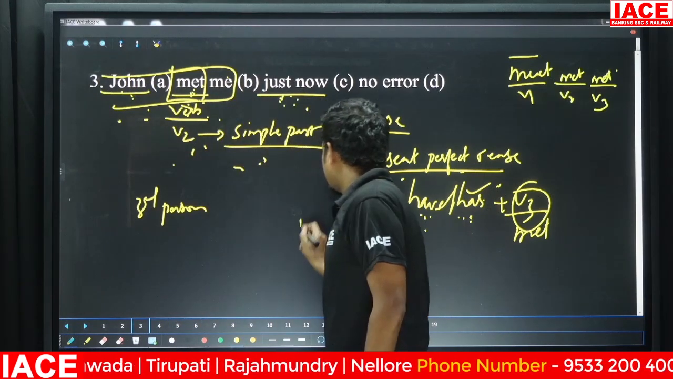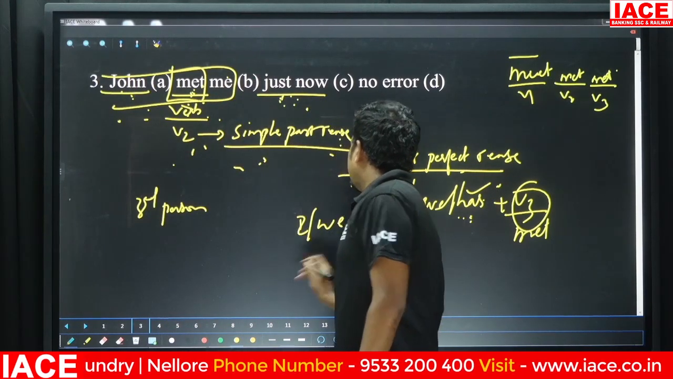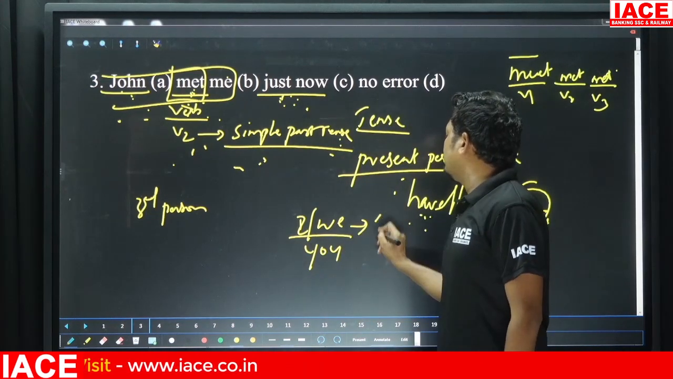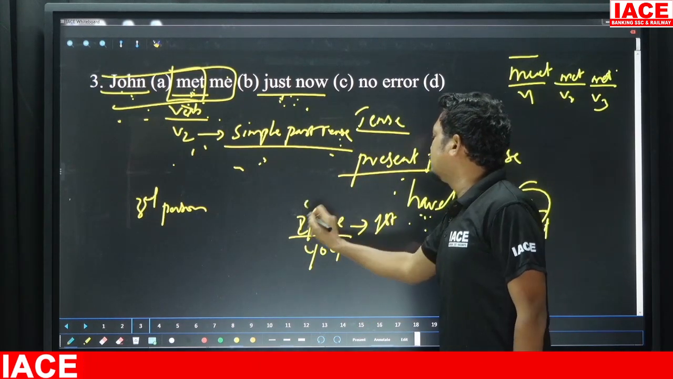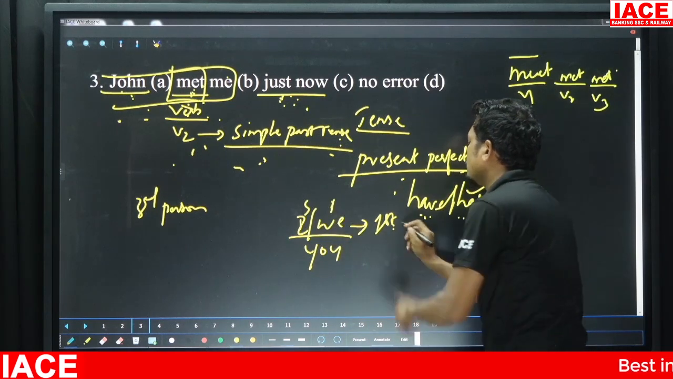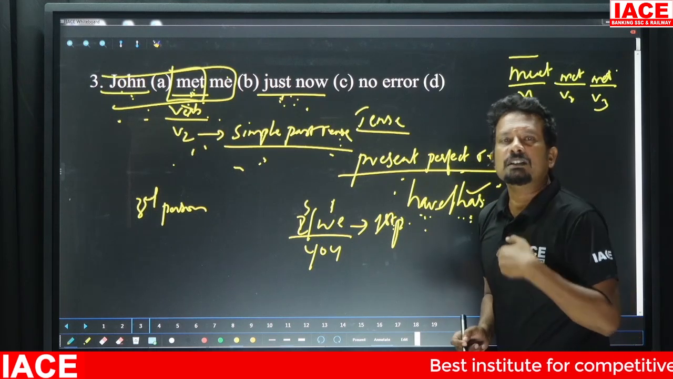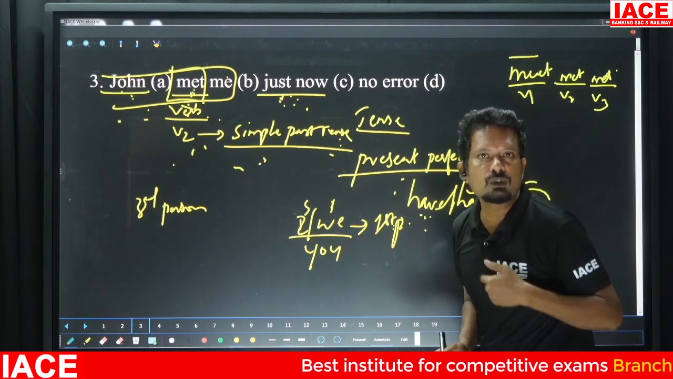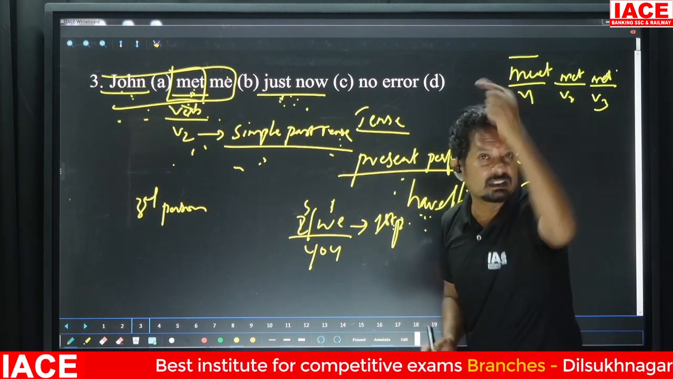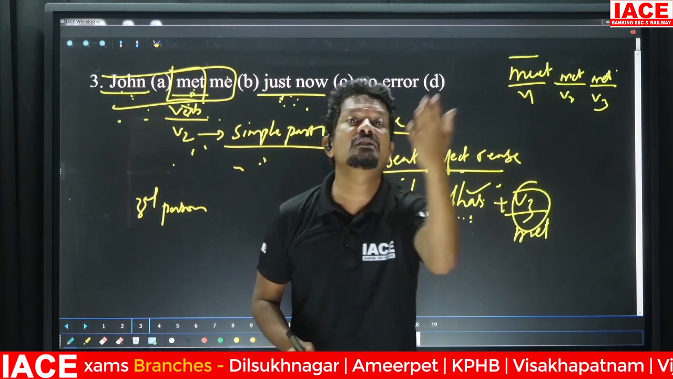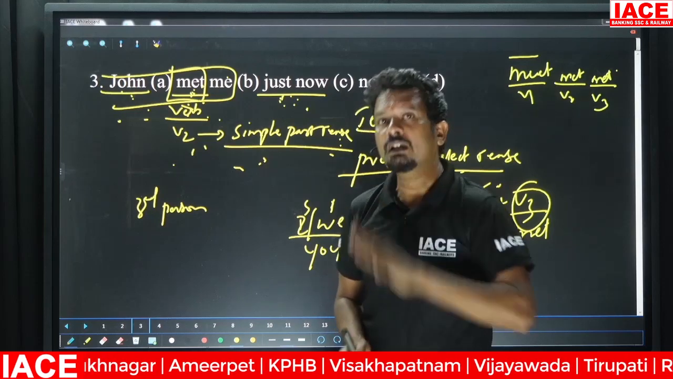Let me write here: I, we, you. I and we are termed first person, singular and plural. I is termed to be what? First person. The person who is speaking is I, which is first person. The person who is listening is what? Second person.